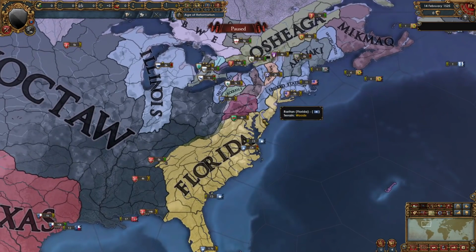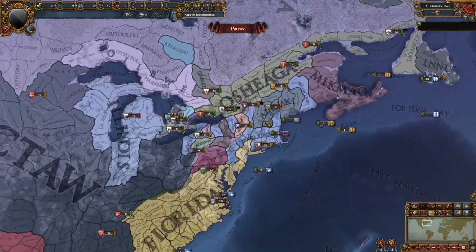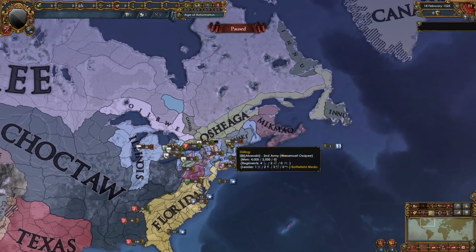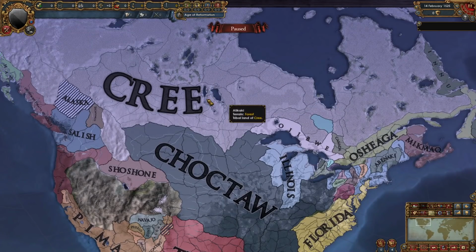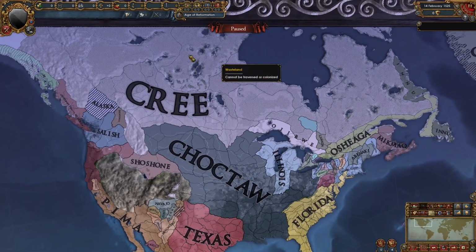Florida has gained quite a few provinces in the Northwest where the United States was, and the United States are pretty weak right now, with Native American nations taking control of Northeast North America. Canada are basically in Greenland right now, and Cree still hasn't fixed itself, but once they reform they will regain the territories that they had.